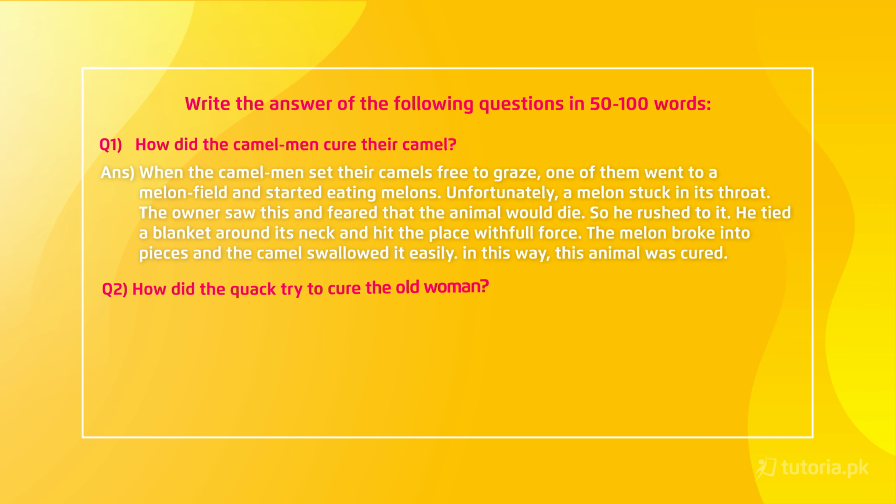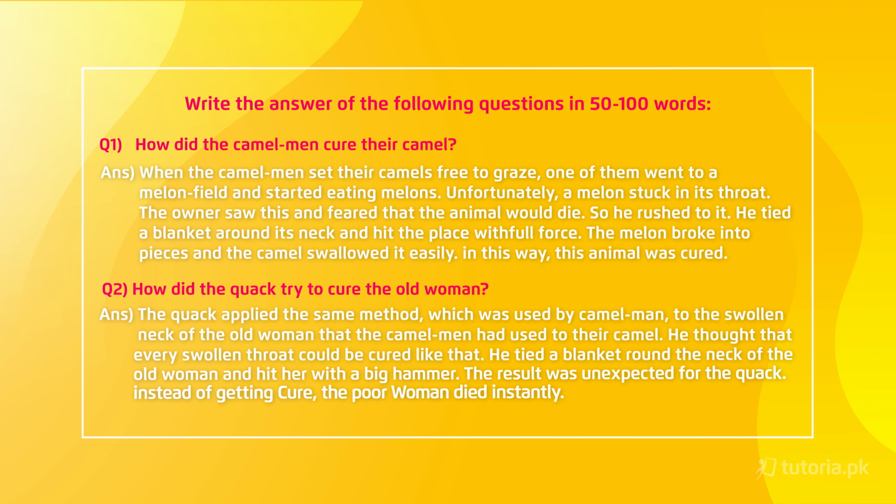The second question which we have is, how did the quack try to cure the old woman? The quack applied the same method which was used by the camel men to the swollen neck of the old woman. He thought that every swollen throat could be cured like that. He tied a blanket around the neck of the old woman and hit her with a big hammer. The result was unexpected for the quack. Instead of getting cured, the poor woman died instantly.